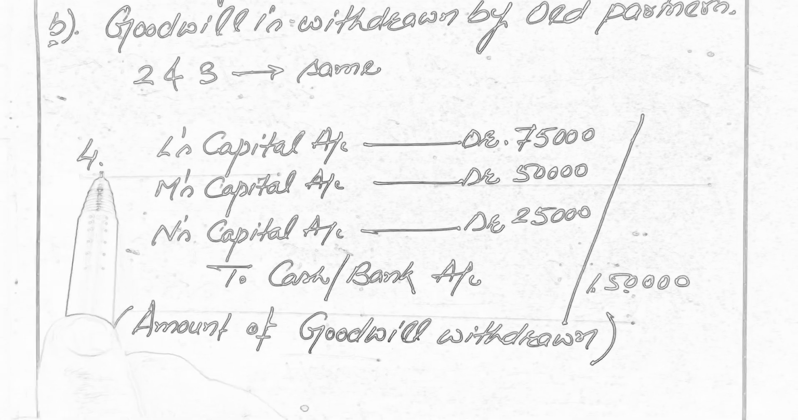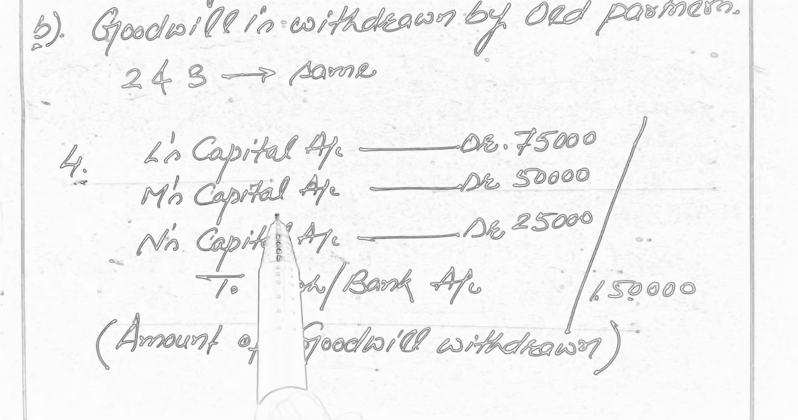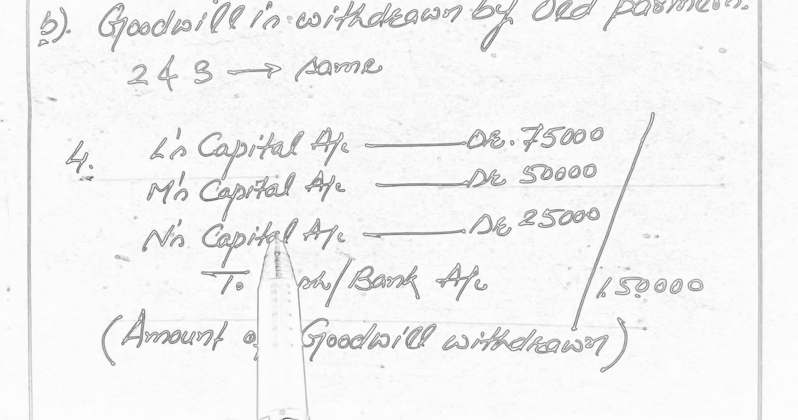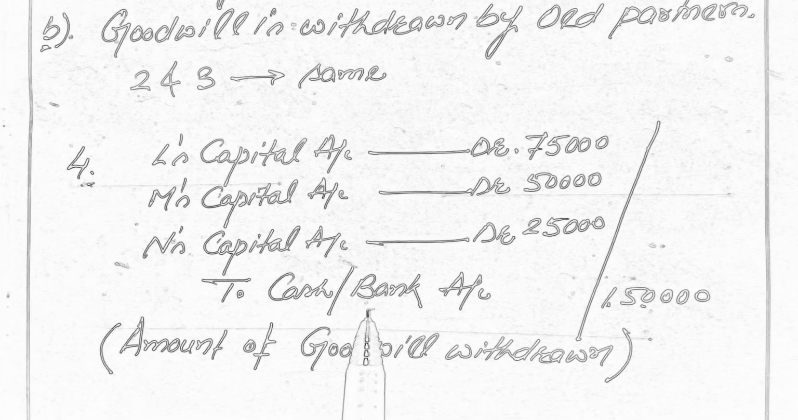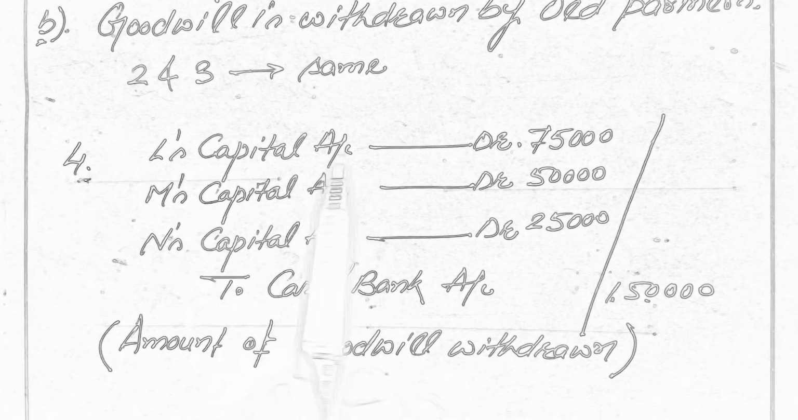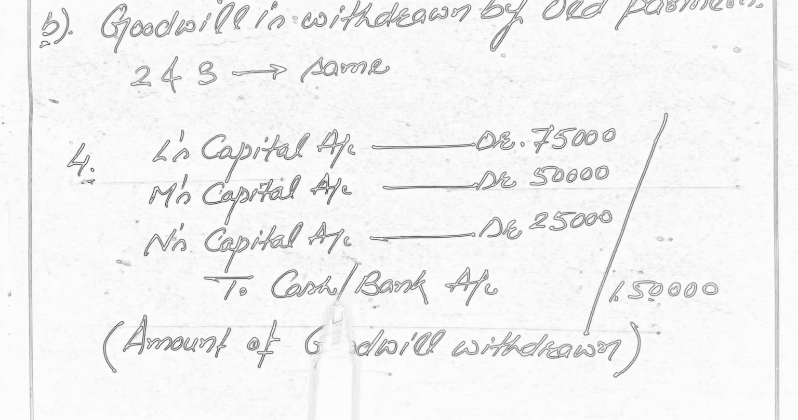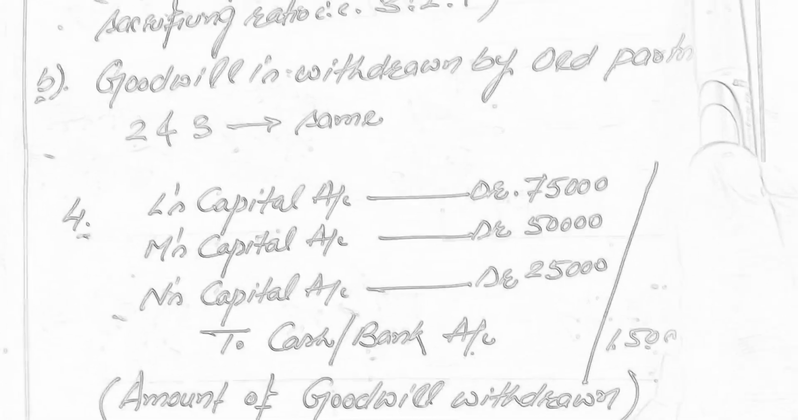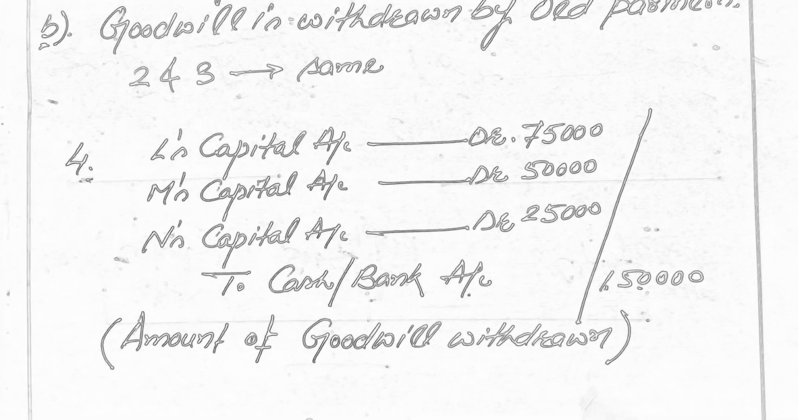Now the fourth entry is for withdrawal of the amount of goodwill by old partners, and when the old partners withdraw the amount of goodwill, the entry will be old partners' capital accounts debit to cash or bank account. That's why L's capital account debit, M's capital account debit, N's capital account debit to cash or bank account. Whatever the amount is transferred to their capital account as goodwill, the same will be withdrawn by sacrificing partners. And this is the solution of this question.